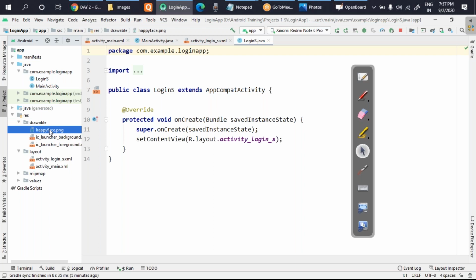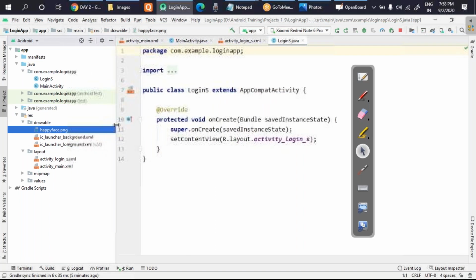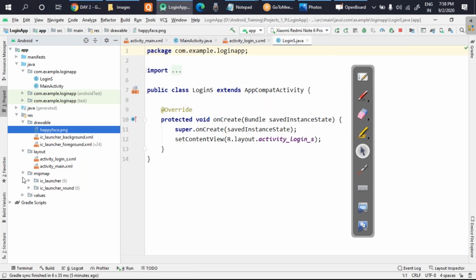One thing you have to keep in mind, and it is really very important, that all the file names which you're seeing here, they are small letter. Can you see, guys? All the file names. I'll just expand everything and I'll show you. See, look carefully. All the file names are small in size. So keep in mind, or you can write as a note, inside resource, all the file names are small letter. You cannot keep capital letter.